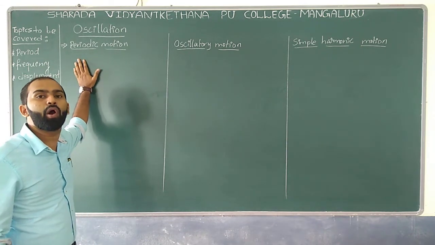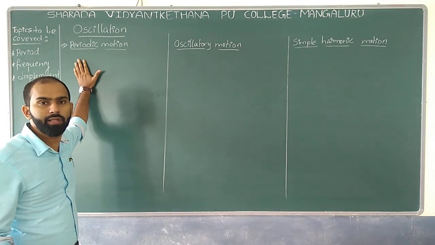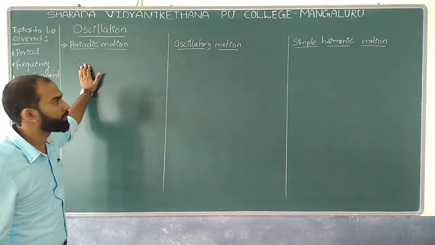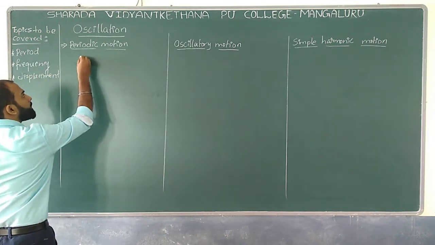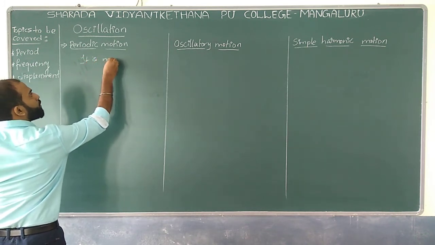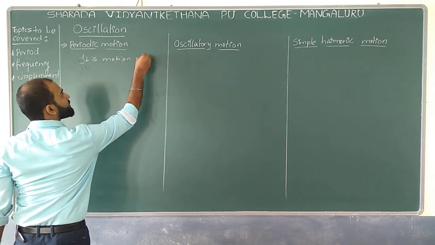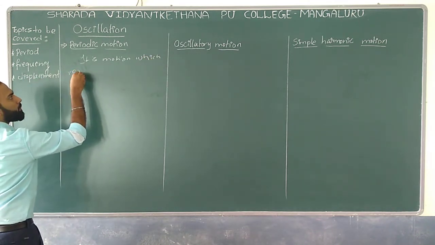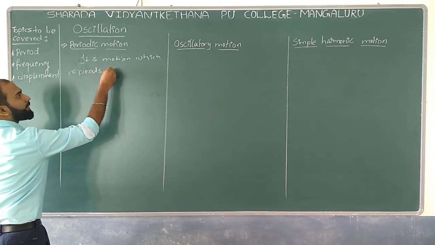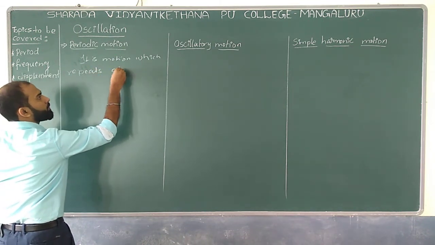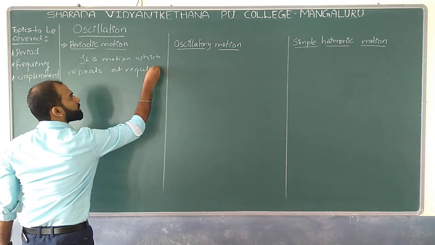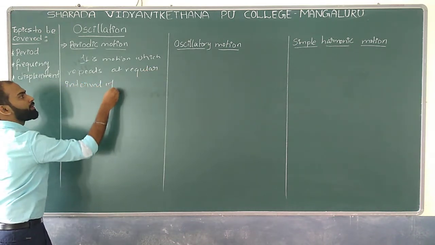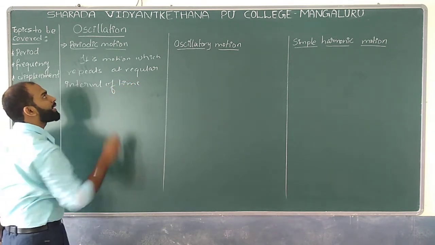periodic motion. A periodic motion, in the sense, is a motion which repeats itself at a regular interval of time. What do you mean by periodic motion? It is a motion which repeats at regular interval of time. So this is what exactly we can expect.